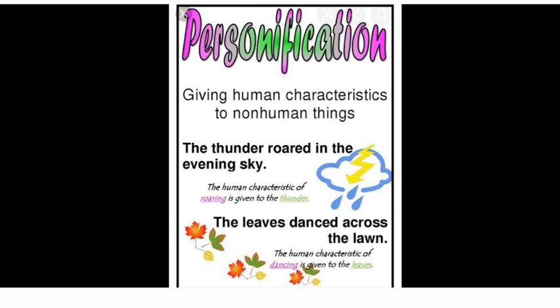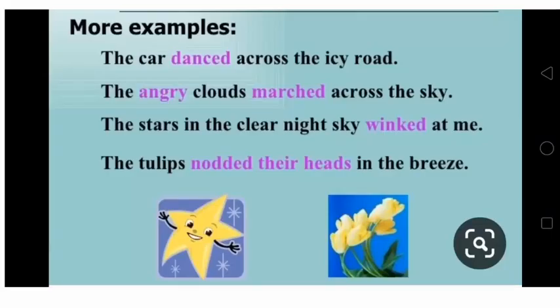Let's see some more examples. On the screen, you can see some words are highlighted in the sentences, which means these are the human characteristics given to non-human things. So let's read the sentences. The car danced across the icy road. Here, the human characteristic is dance. The angry clouds marched across the sky. Now in this sentence, two words are highlighted, angry and march, which are the qualities of human beings.